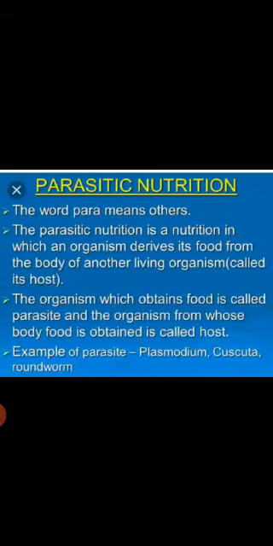Now let's take the example of mosquito. Here mosquito is falling under the category of parasitic nutrition because it takes the food from our body. Okay, so we are the host. Plus, what we have to remember over here is in parasitic nutrition, the parasite obtains the food from the host and harms the host. Like you take the example of mosquito, when it sucks the blood from our body, we are going to get either dengue, typhoid, or some other kind of disease.